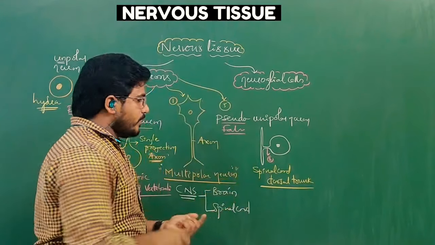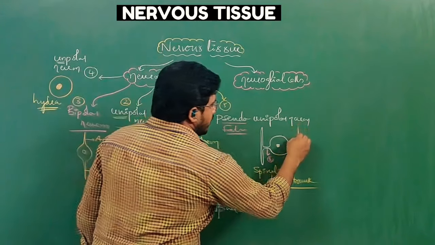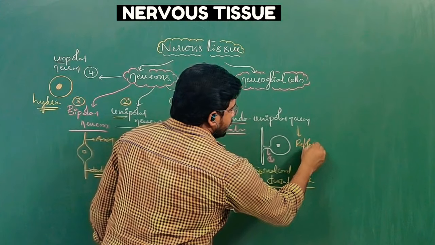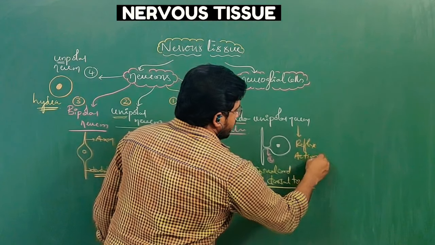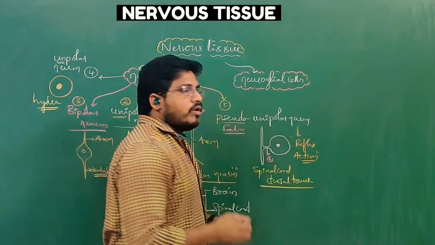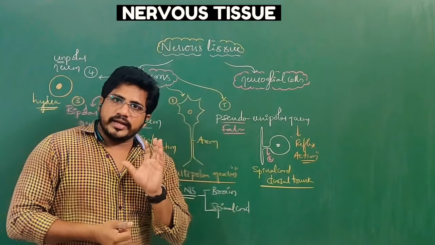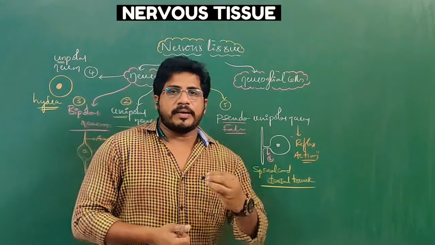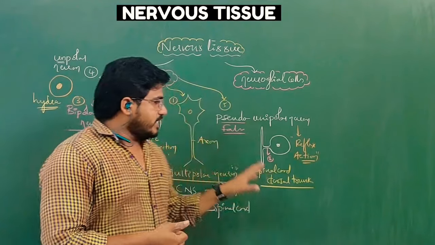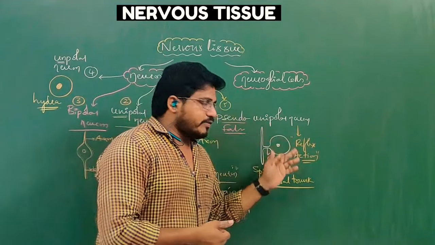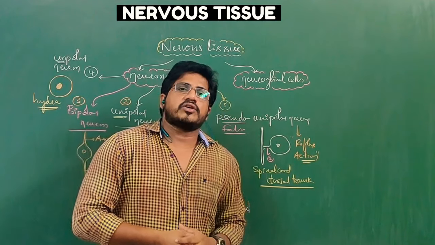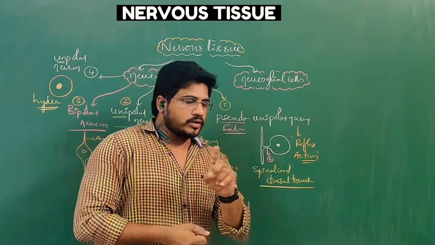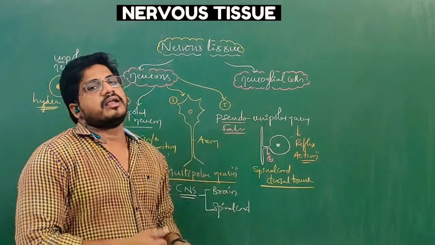These are present there, and they help in reflex actions. Reflex actions are quick and involuntary actions without any response from the brain part of the central nervous system. The spinal cord itself decides such reactions or responses, which are called reflex actions. The pathway is also called the reflex arc. In that pathway, these pseudo-unipolar neurons exist.